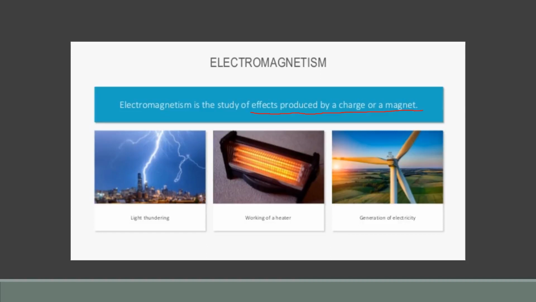In this we will discuss the relationship between electricity and magnetism: electricity, electric charge, and magnetism. Both have effects on each other, both have a strong relationship with each other. We discuss charges at rest or in motion, their effects, and the relationship with magnetism, generation of electricity, working of a heater, lightning. All these phenomena we will discuss in electromagnetism.